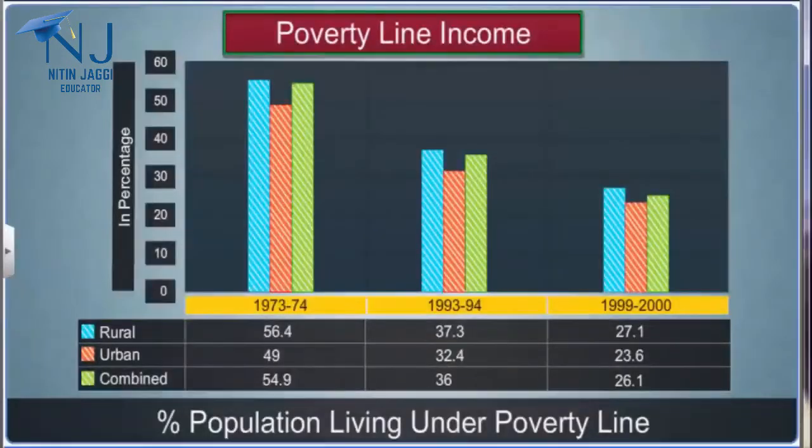The graph here shows the change in the percentage of population living under the poverty line in India from 1973 to 2000. The percentages have come down. Yet, the percentage of poor in rural areas continues to be higher than in urban areas.